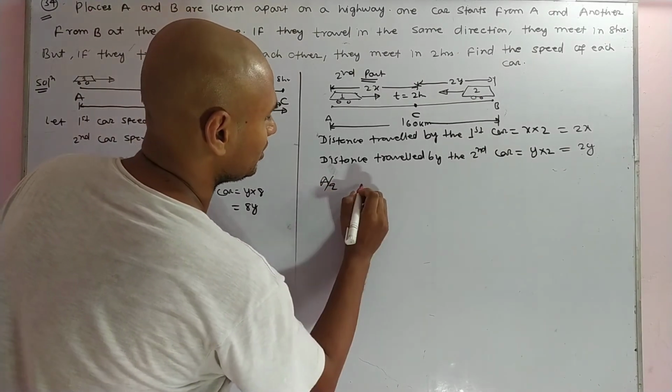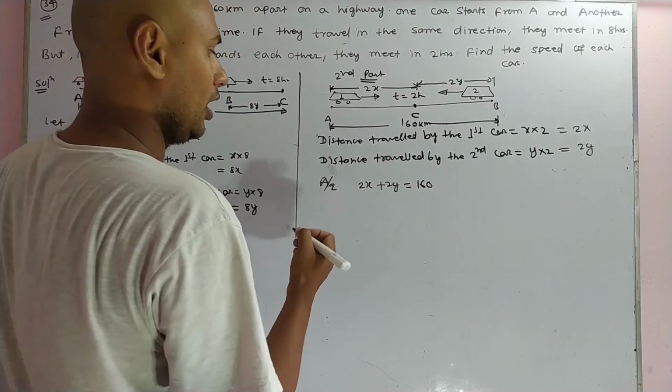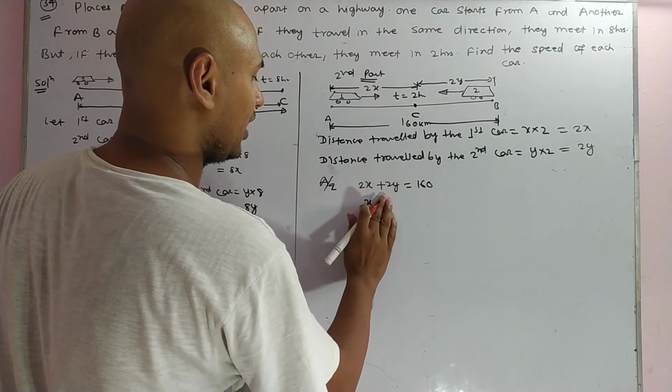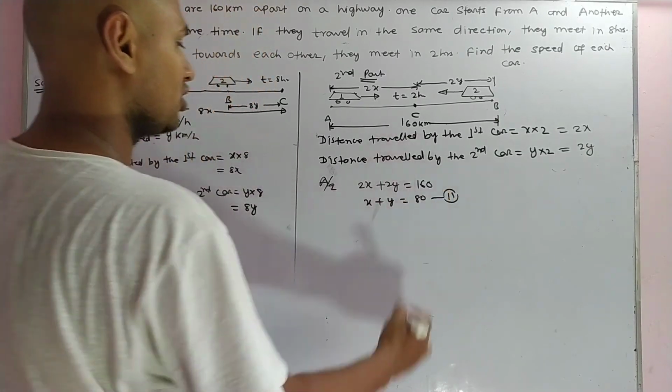According to the question, 2x plus 2y equals 160, and dividing by 2, we get x plus y equals 80. This gives equation number 2.